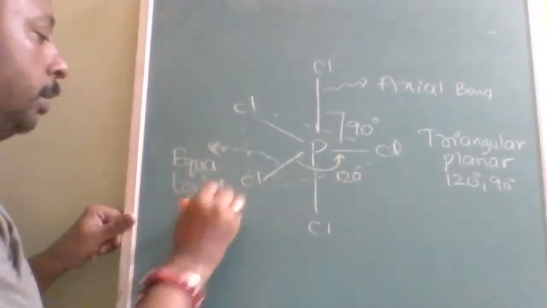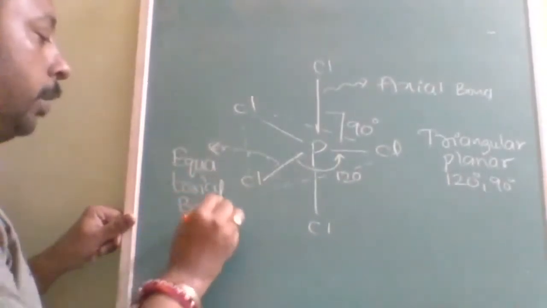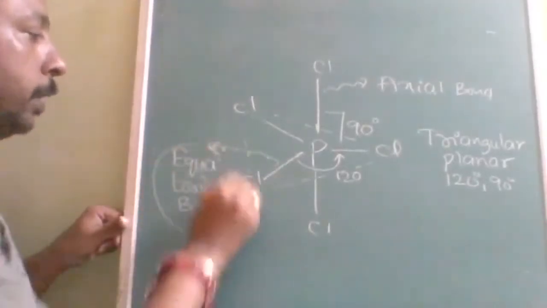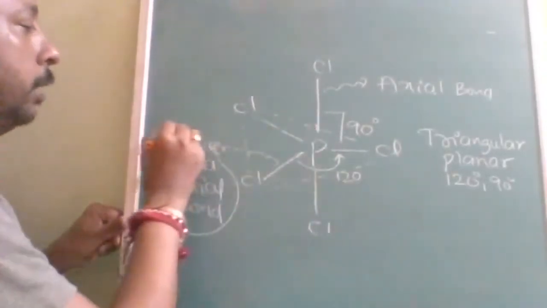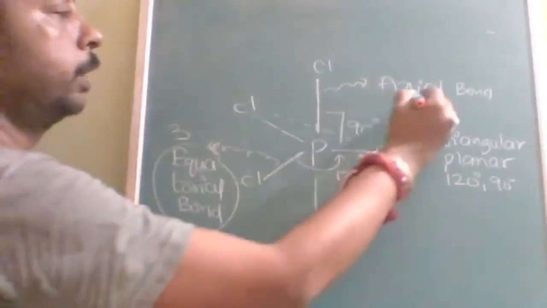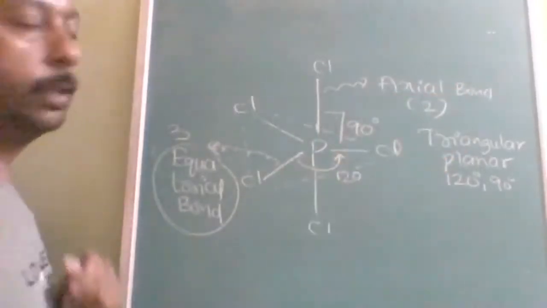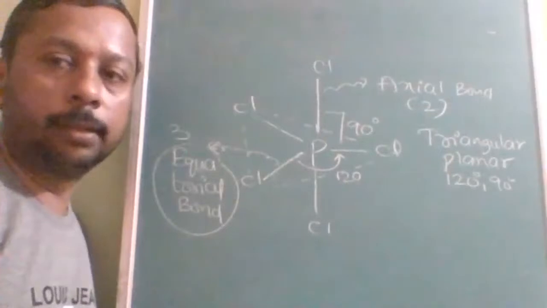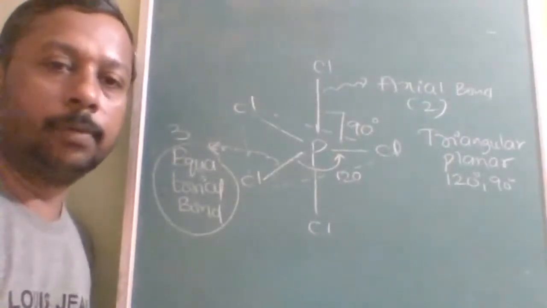How many equatorial bonds are there? 1, 2, 3. Three equatorial bonds. How many axial bonds are there? Two axial bonds. So two axial bonds and three equatorial bonds.